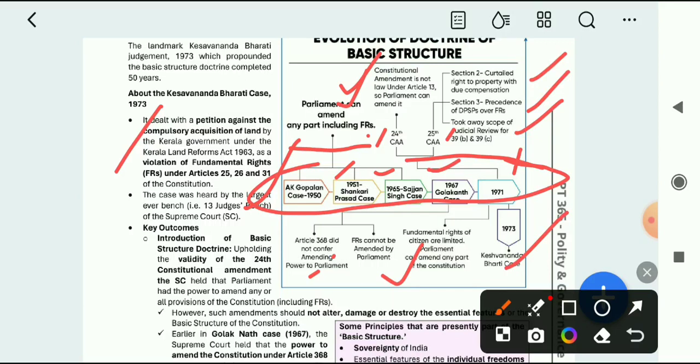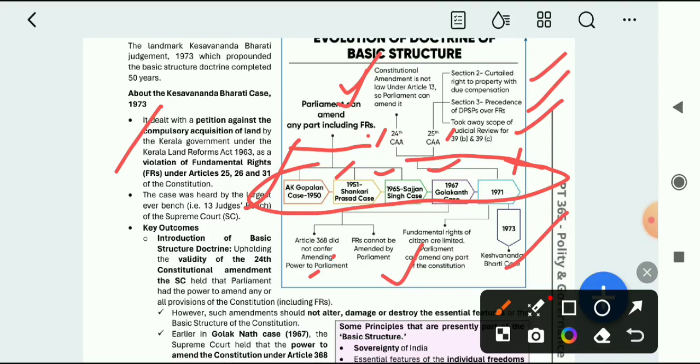Means the Parliament cannot amend the basic structure. Now what is the basic structure? Basic structure are different basic amenities or basic requirements of the law which were formulated while formulating the Constitution of India.